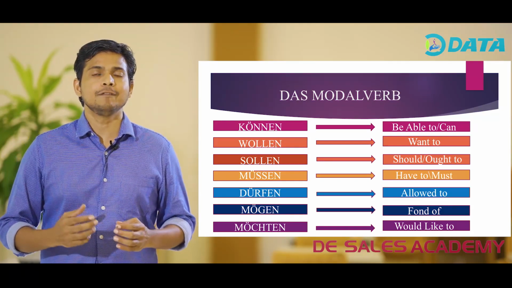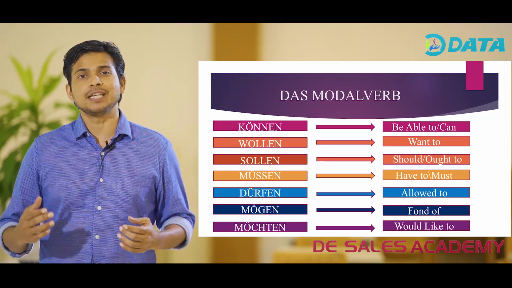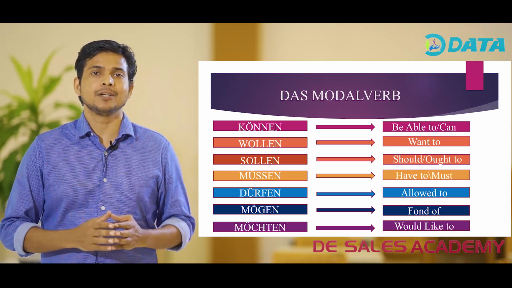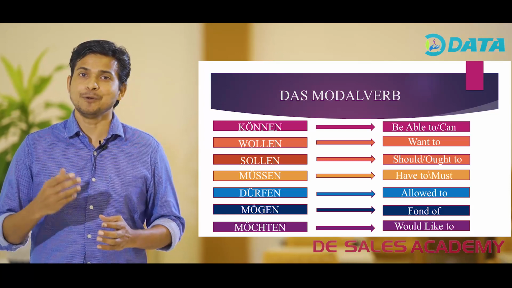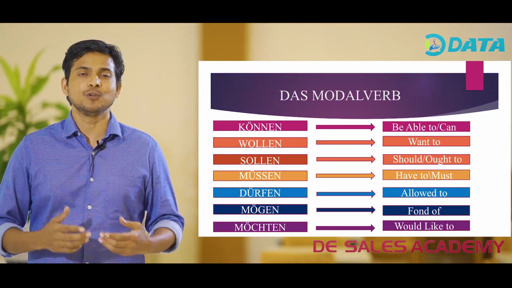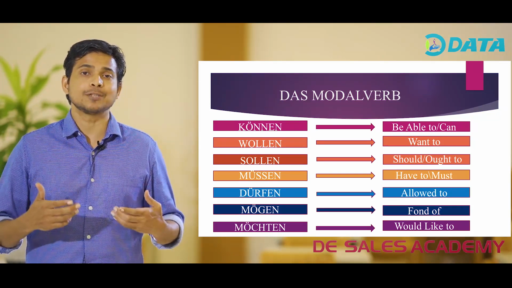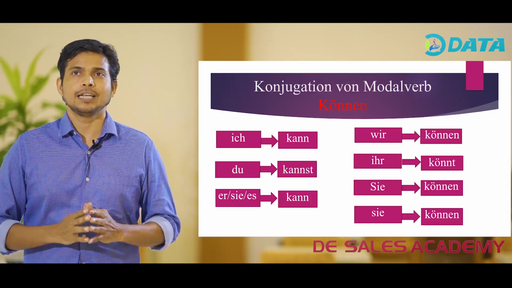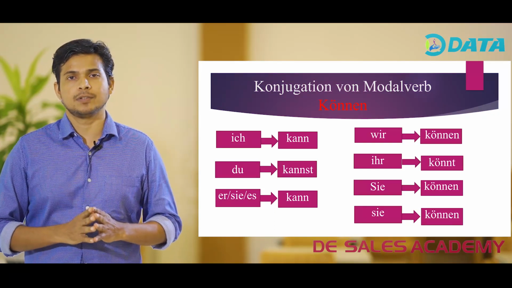Again, the modal verb mögen is used to speak about something that one is fond of. And finally, we have the modal verb möchten. The modal verb möchten is used to speak about something one would like to do or dearly wishes to do. Now, let us see the conjugation of one of the modal verbs.